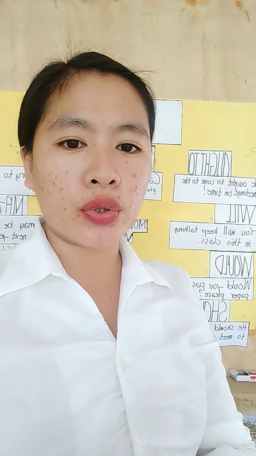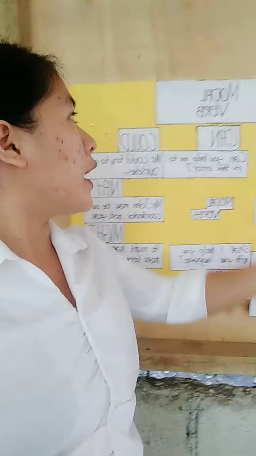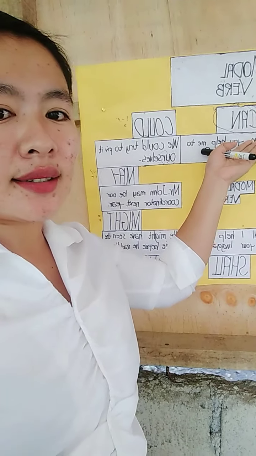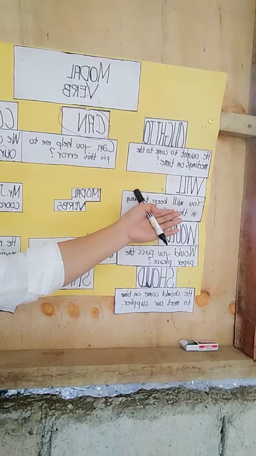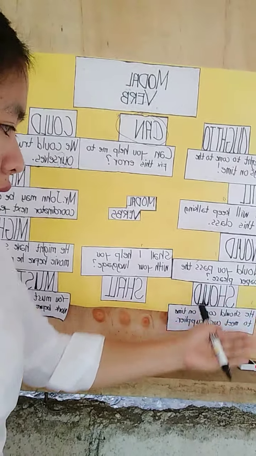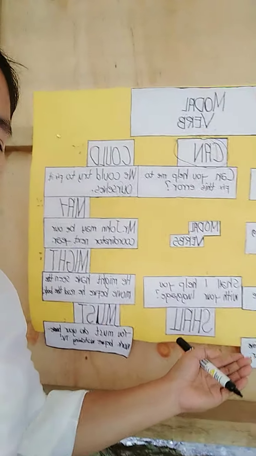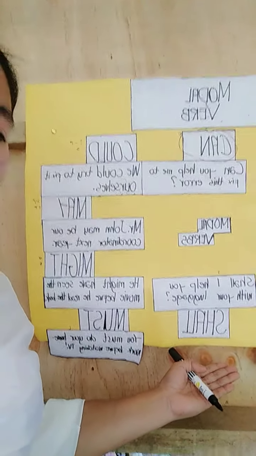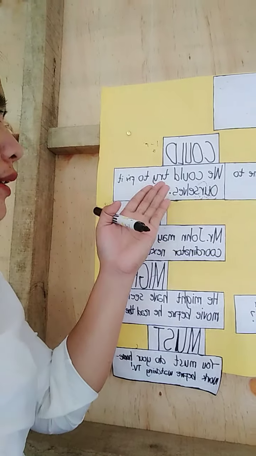So, what are those? The 10 types of modal verbs are can, ought to, will, would, should, shall, must, might, may, and could.